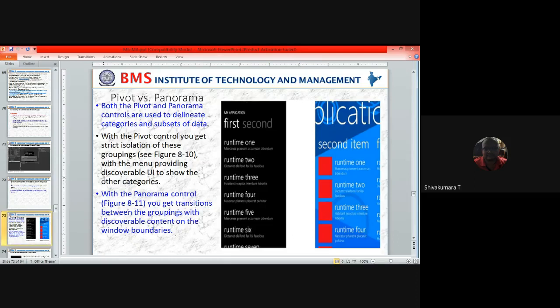And these are the important features of pivot versus panorama. This is probably the question that comes most of the time from this Windows Phone 7: the difference between pivot and panorama. These controls are used to delineate categories and subsets of data. See, observe here, this is the panorama effect.